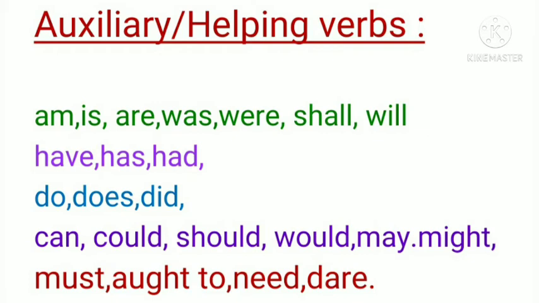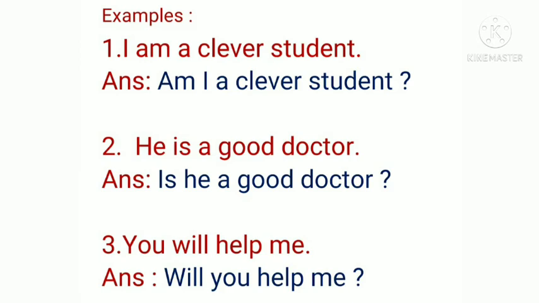So always keep this in mind: you need to use one of these auxiliary verbs while making yes no type questions appropriately. So let's see how to make yes no type questions. At first, let's take simple sentences so that you can get it easily. The first is, I am a clever student. The answer to this is, am I a clever student?